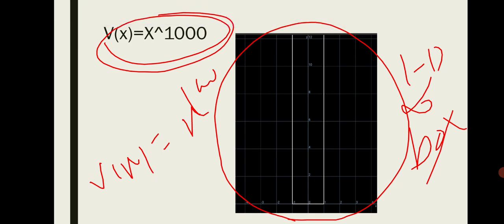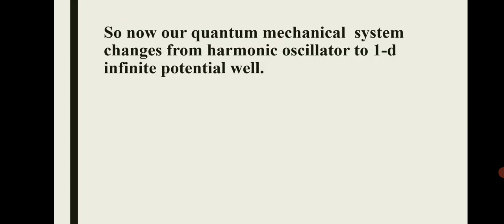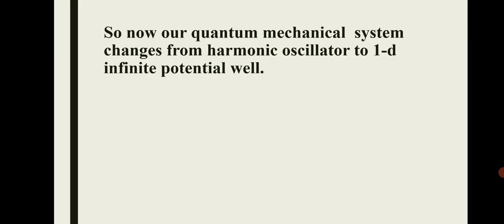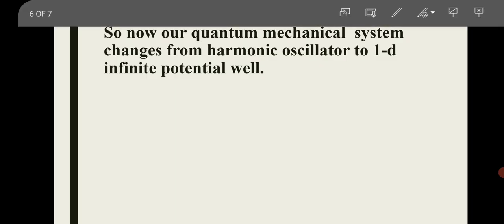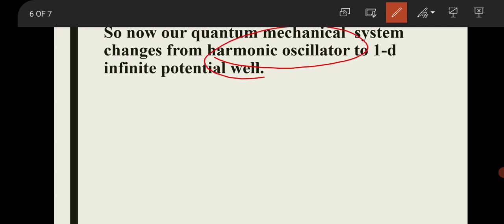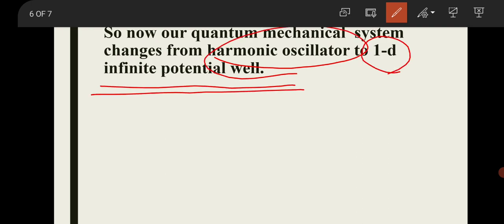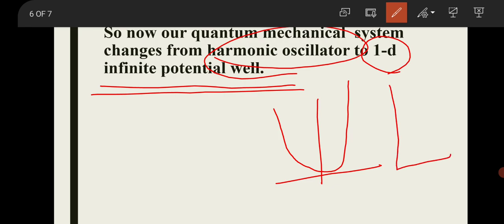The system totally changes from a one-dimensional quantum harmonic oscillator to a one-dimensional particle in an infinite box, that is, a one-dimensional infinite potential well.